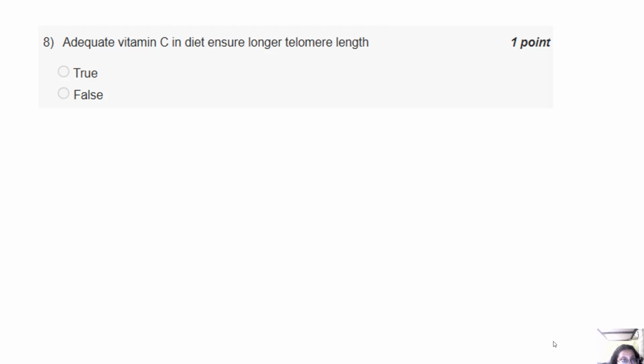Adequate vitamin C in diet ensures longer telomere length. True or false? I'll give you a few minutes to ponder this question, and if you know the answer, you can let me know or write in the chat box. You can take a few minutes to think about it, and after that, we'll start discussing the solution.